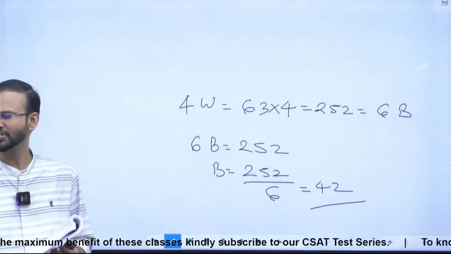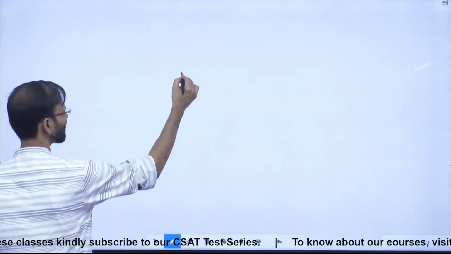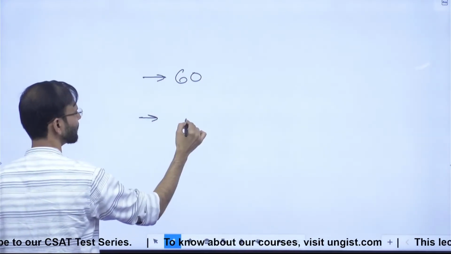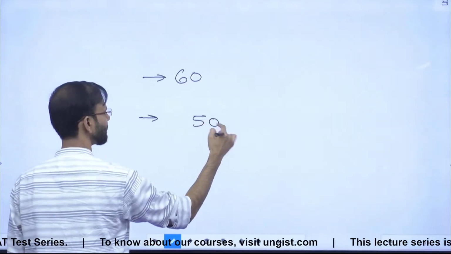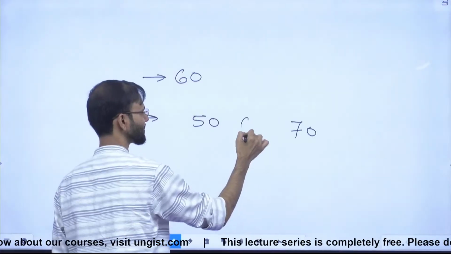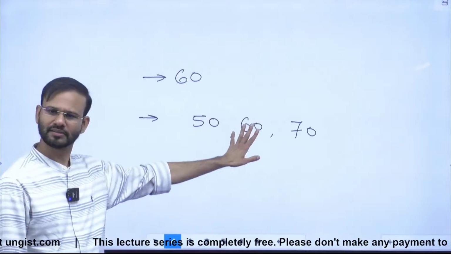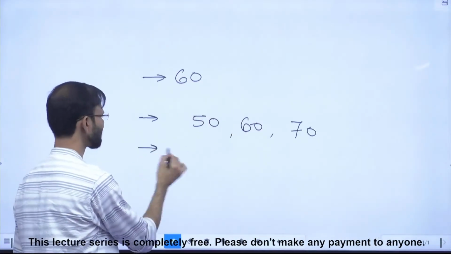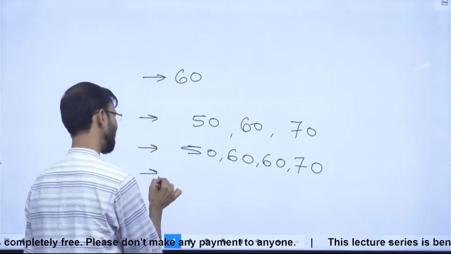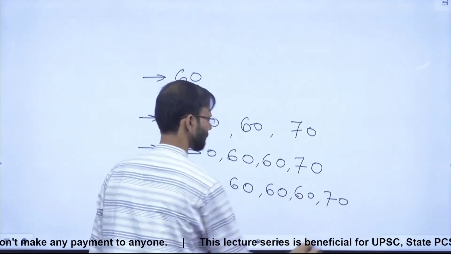See everyone, from statement number 1 alone, tell me, they are saying first of all the average is 60. Now, from statement number 1 alone, they are saying the maximum marks are 70 and the minimum marks are 50 and the average is 60. So, let's say there are 3 students in the class. Guys, clear? Or, let's say there are 4 students in the class. Let's say there are 5 students in the class. Right? Guys, yes or no?